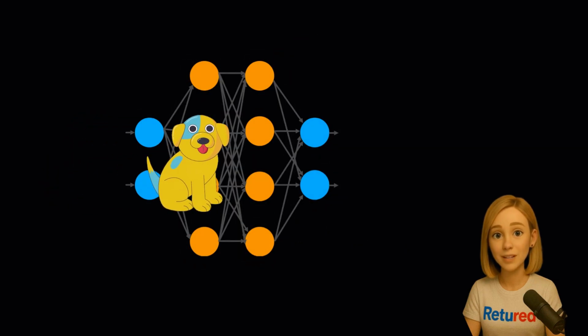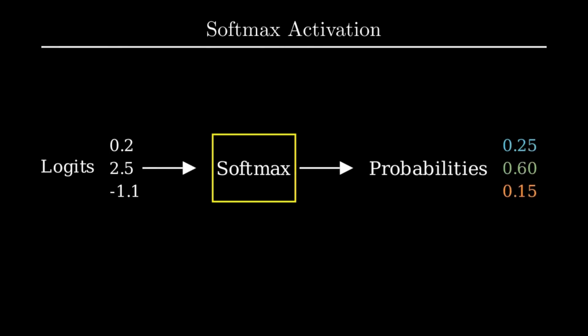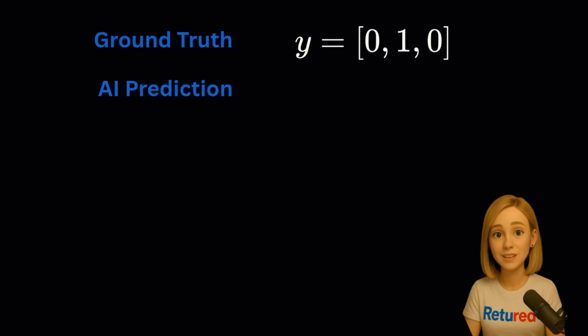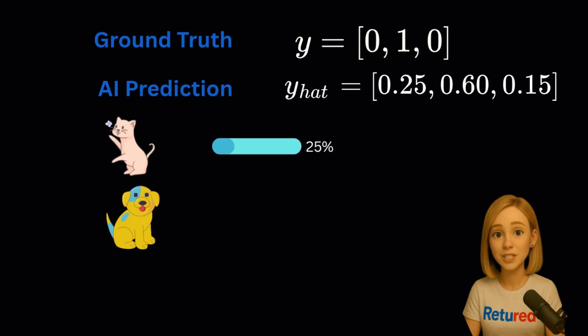Now the AI processes the image and, like our fruit sorting robot, gives us a list of probabilities. It does this using a special function at the end of its network called Softmax. All Softmax does is take the model's raw scores and squash them into a neat probability distribution where all the numbers add up to 1. So the model's prediction, which we call y hat, might be something like this: 0.25, 0.60, 0.15. This means it's 25% sure it's a cat, 60% sure it's a dog, and 15% sure it's a bird.